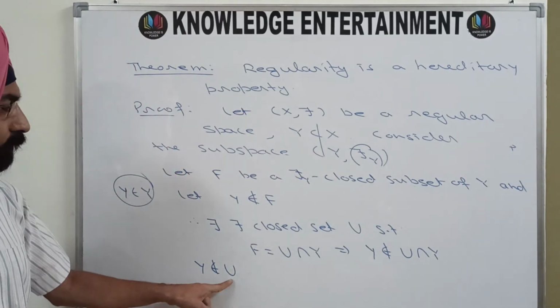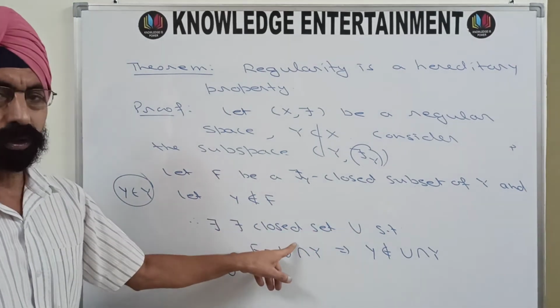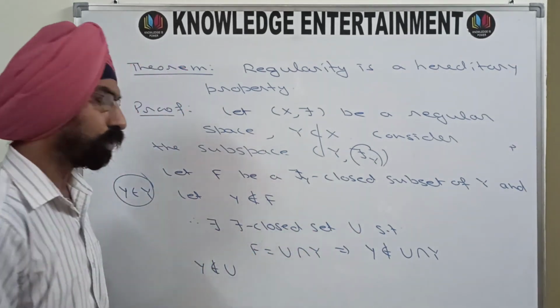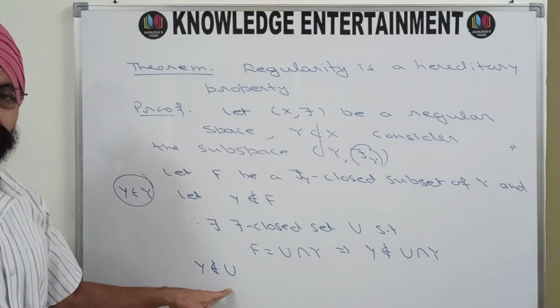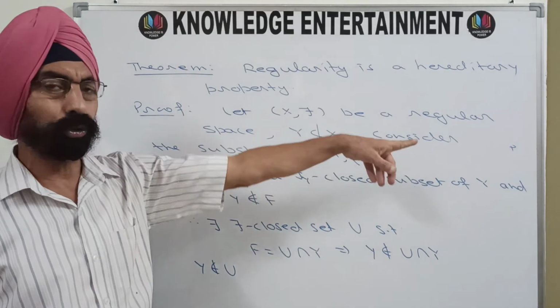What is U? U is a tau closed set, and y is a point that does not belong to it, but (X, tau) is given to be regular.